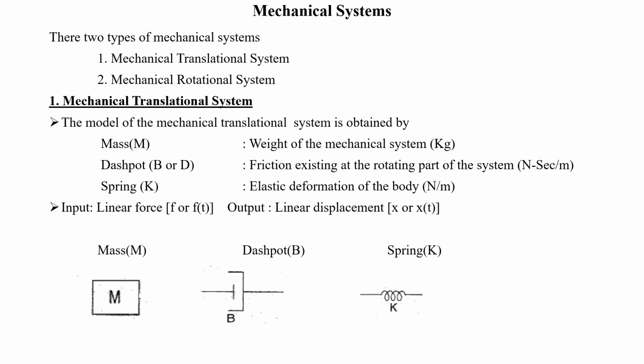So now the different components of this mechanical translational system are mass, dashpot as well as spring, isn't it? So first, the representation of mass. If we are considering a mass, it will be represented by a small box like this. Inside this, you have to write the value of m. Now the dashpot will be represented by the symbol like this, which is similar to a piston which is moving inside a cylinder. So here there will be a friction existing between the piston as well as cylinder. That is nothing but the frictional coefficient. Now this is the representation of a spring, that is K.